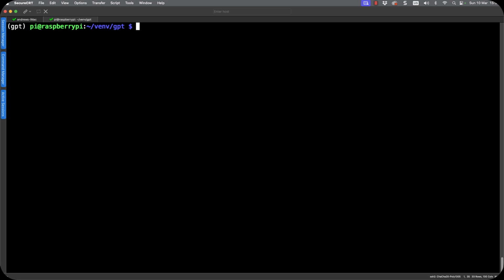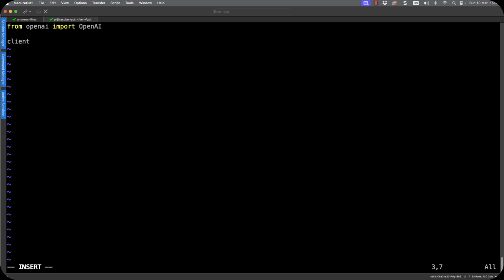So now we get into the Python side of things. So we can go through and create ourselves a new Python script. We can create it at the command line, or you could go through and use PyCharm or Visual Studio Code, but there's not too much that we have to create. The first thing that we're going to do is from the OpenAI package that we've just installed, we're going to import the class OpenAI. And this is, of course, all case sensitive.